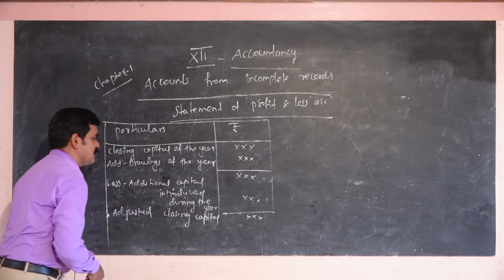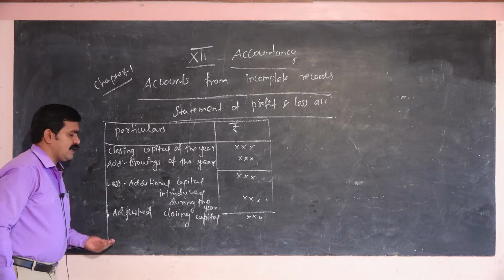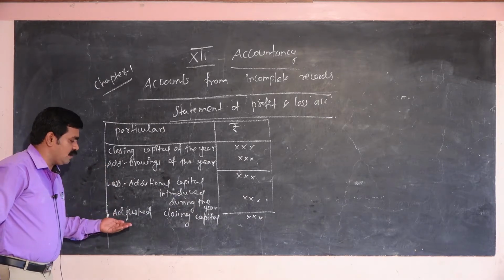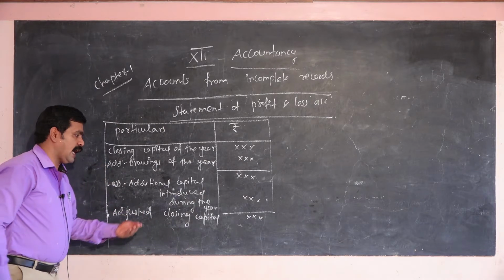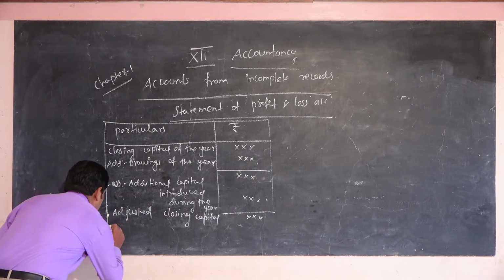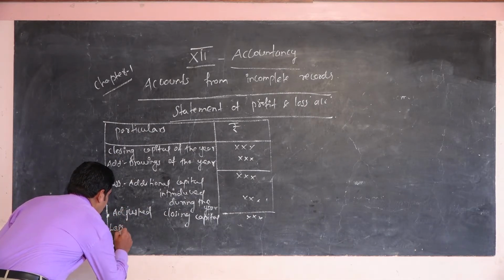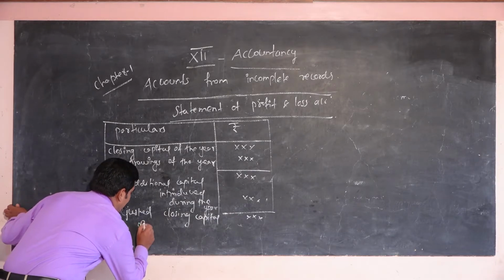Once you get that amount, called the adjusted closing capital, you have to subtract the opening capital from it.